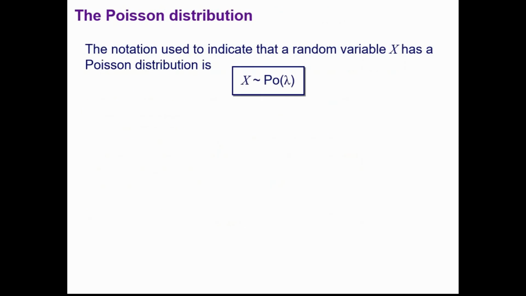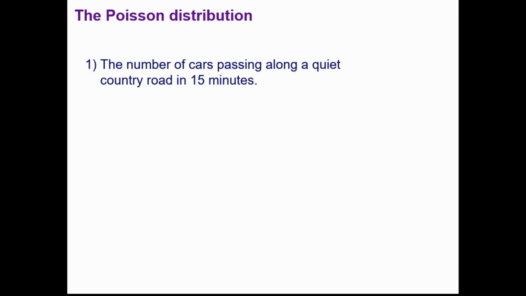So some notation. Similar to the binomial distribution, this here says X follows a Poisson distribution, so we use Po, short for Poisson, but there is only one parameter, and that parameter is the average number of times we would expect the event to happen in the given amount of space or time.